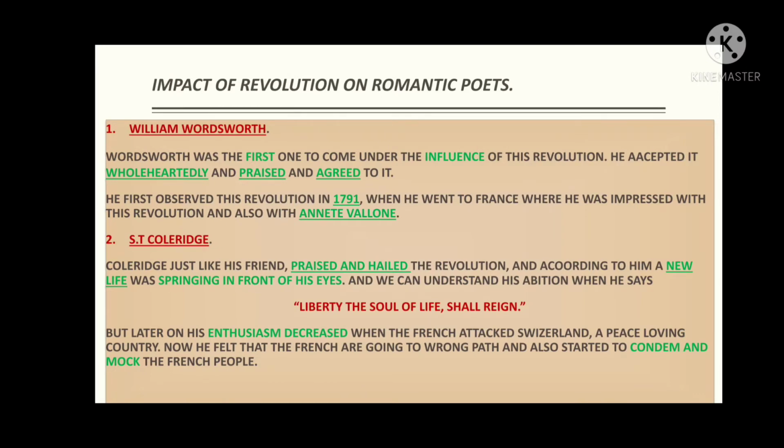S.T. Coleridge was very much impressed by the first phase of the French Revolution, but when the French attacked Switzerland, which according to Coleridge was a peace-loving country, he condemned and mocked the French people. He believed that they were now going on the wrong path and not doing it right. So now he was against the French Revolution. He was impressed by the first phase and not by the second phase, we can say that.